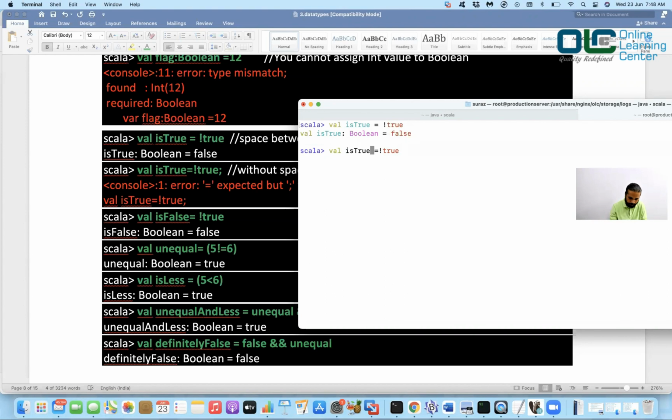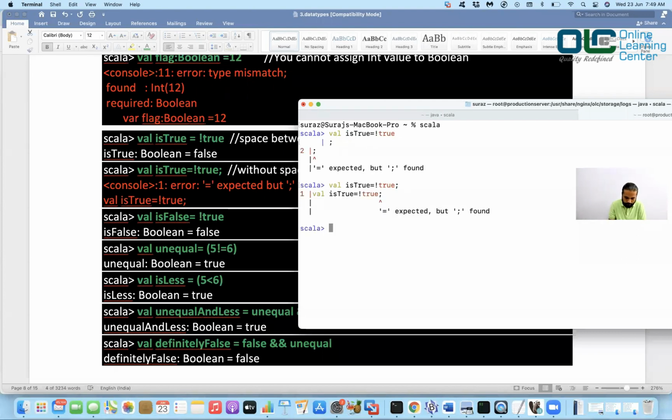I'll say val isTrue is equal to not true. When I do this, it really does not work, and it is just because of this space. So think about how critical the space is here, because it's trying to evaluate this as equal to not true. Let's try something like this. Can I not write it like this?